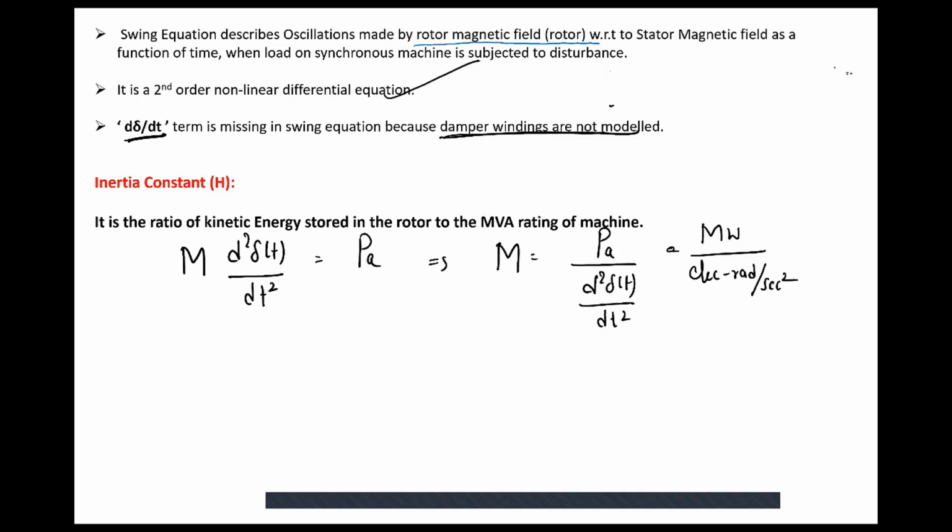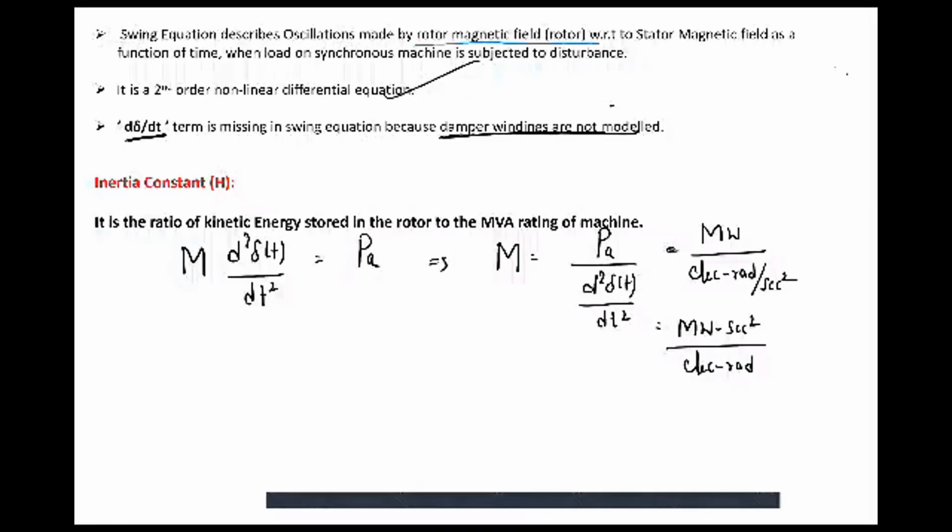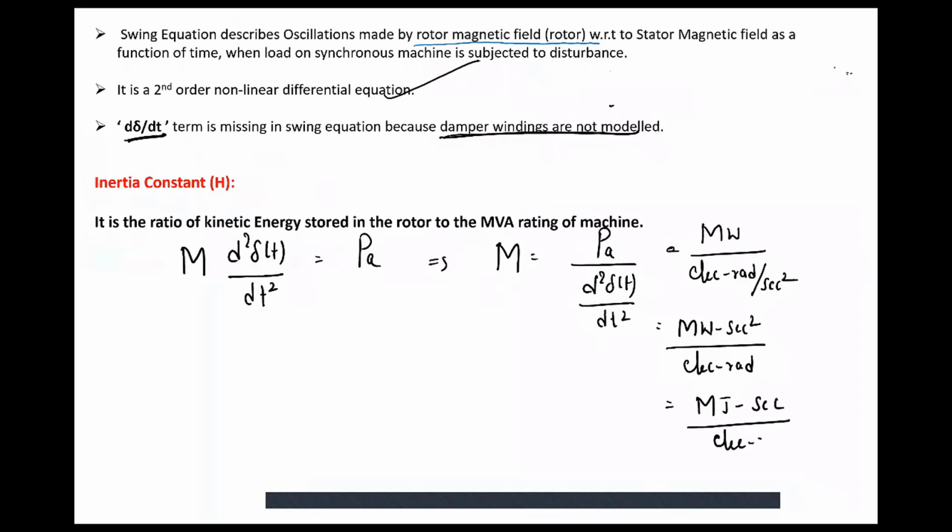If I take the second squared to the numerator, it will become megawatt second squared divided by electrical radians. Megawatt into second is joule, because power multiplied by time is energy. So this will become megajoule, and one more second is there: megajoule second per electrical radian. So the unit of M, the angular momentum, is megajoule second per electrical radian. Understand?